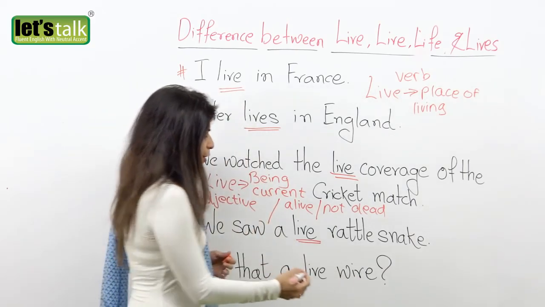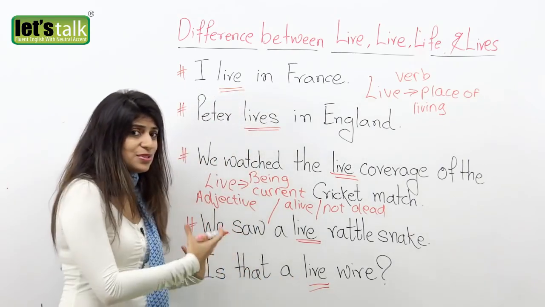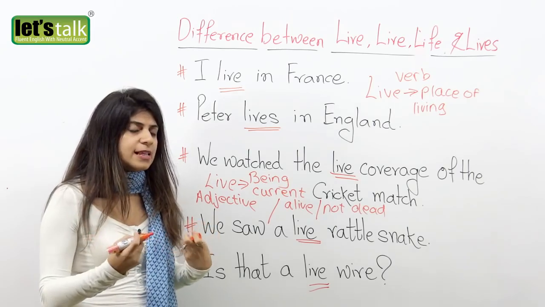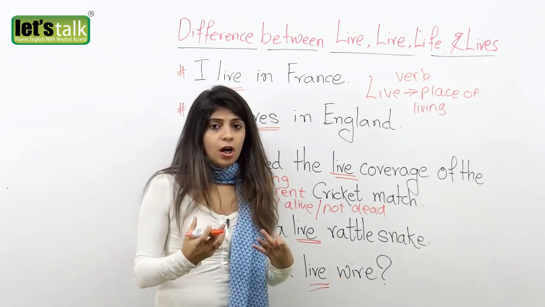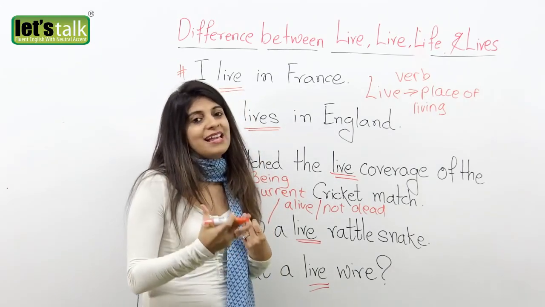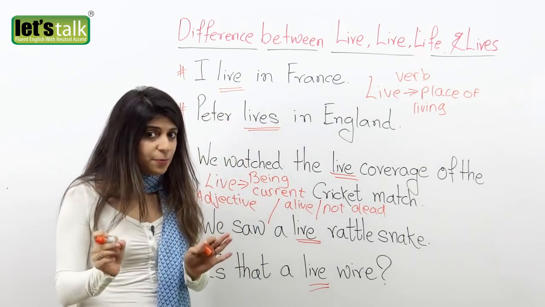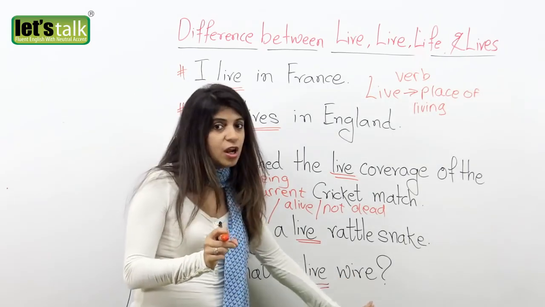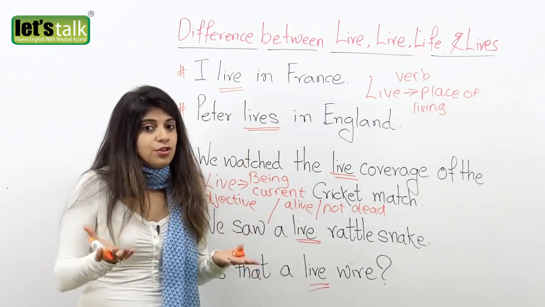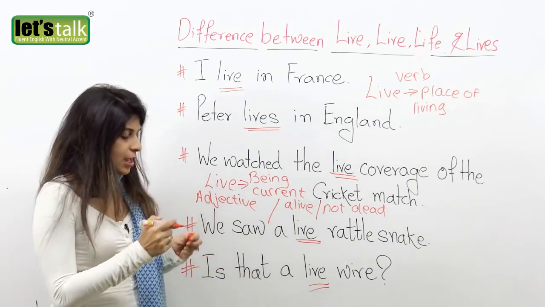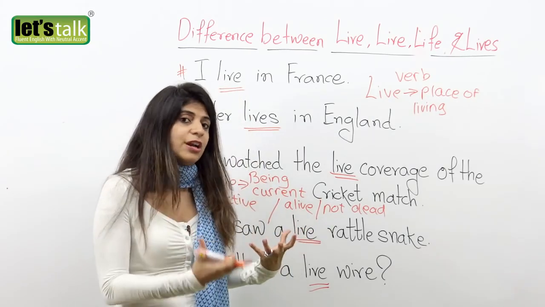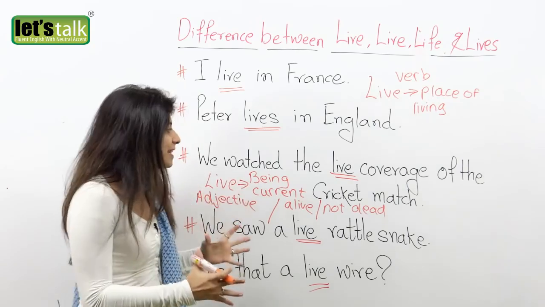Why have I used the word live here? Because many times we come across wires which pass electric currents, so we call these kinds of wires live wires. Remember the pronunciation: we do not say live wire, we say live wire. If you touch it, you might get a shock. So be careful. Is that a live wire? It means that it passes electric current. I hope this is clear to you.